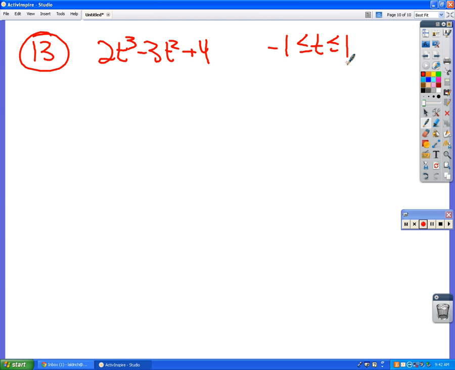Okay, number 13. What's the average mean value of 2t cubed minus 3t squared plus 4 over the interval -1 to 1? Plug in all three numbers. You could do that, but it would be wrong. Okay, remember the mean value theorem? Apparently not.